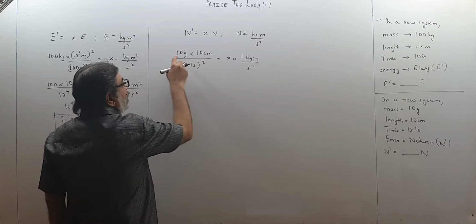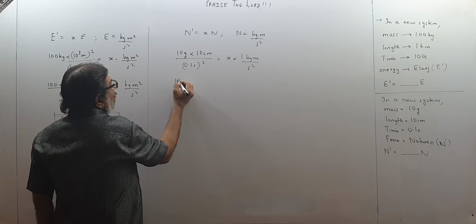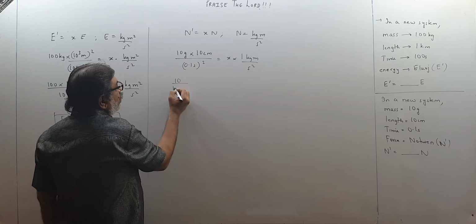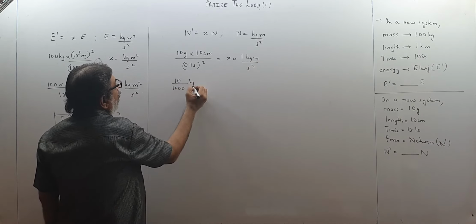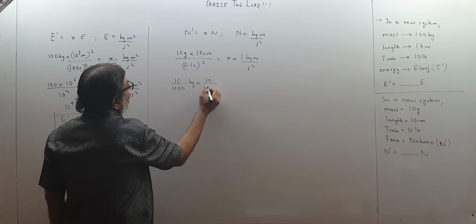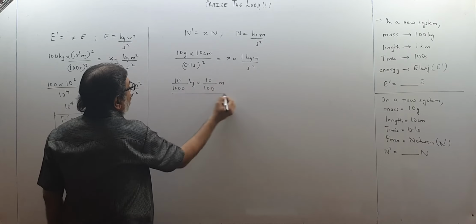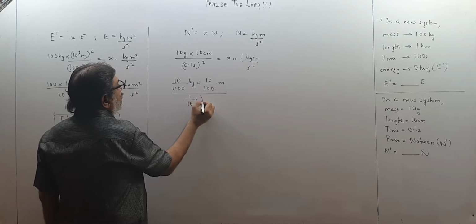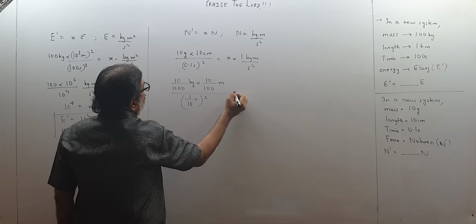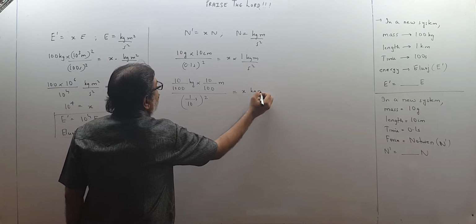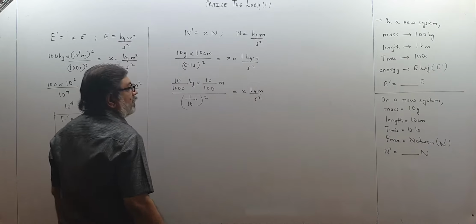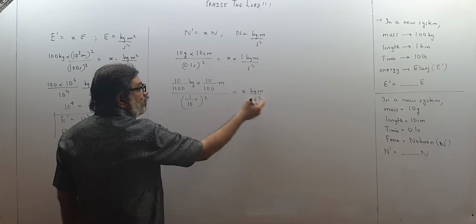Now children, convert. 10 gram means how much? This will be 10 upon 1000 kg. 10 centimeter means 10 upon 100 meter upon 1 upon 10 second square. This is equal to x kg meter upon second square. So kg meter upon second square cancels out.